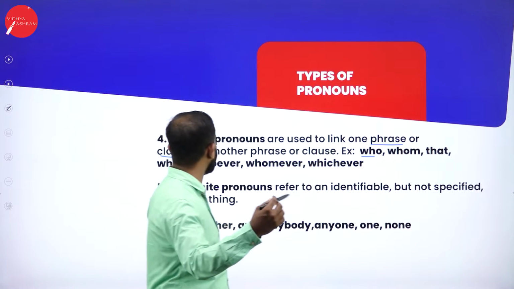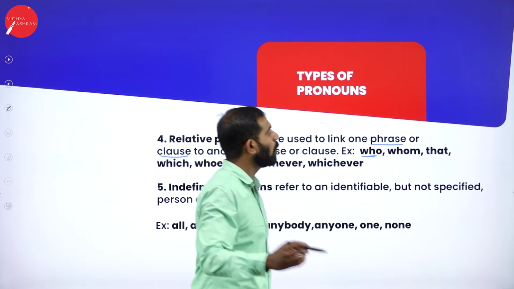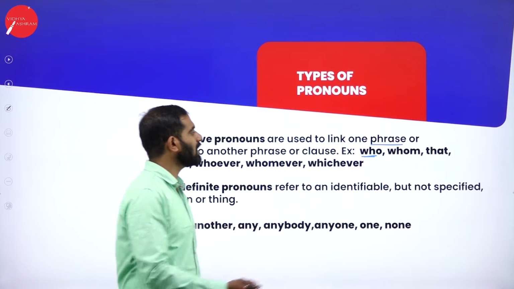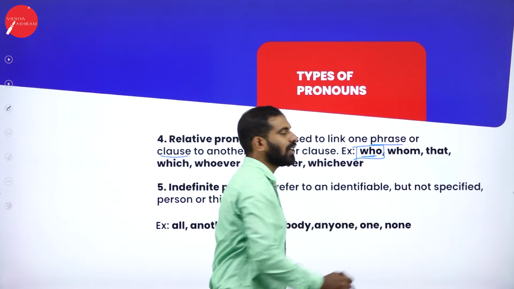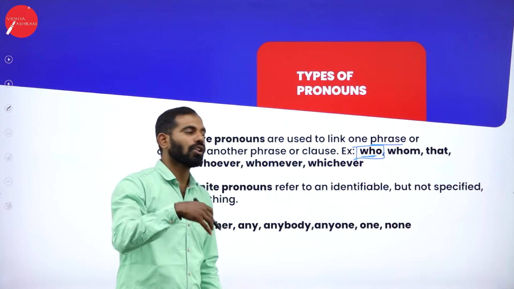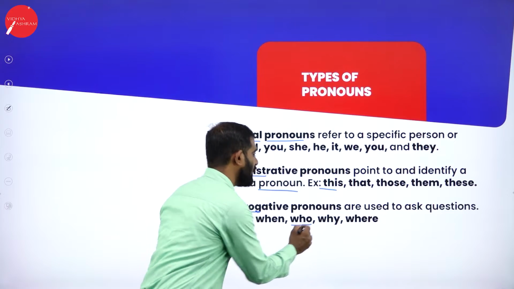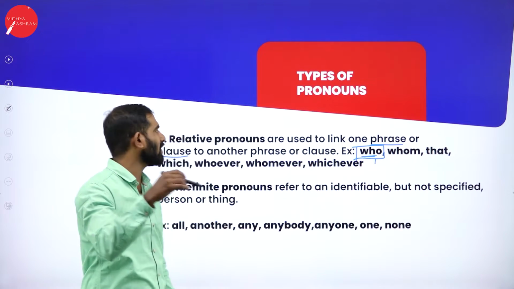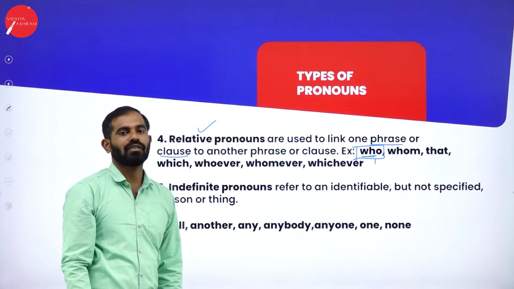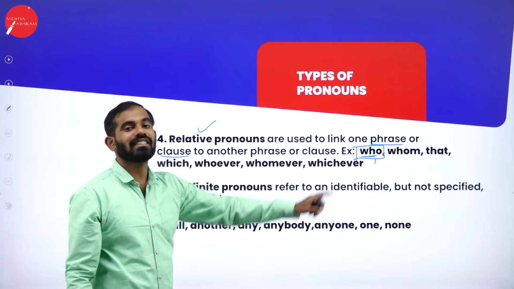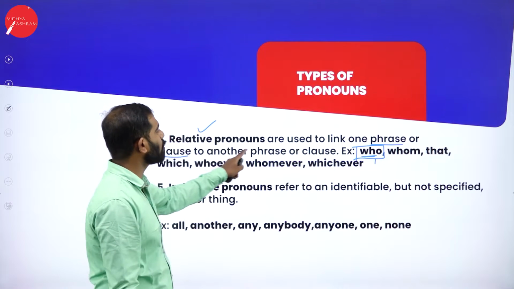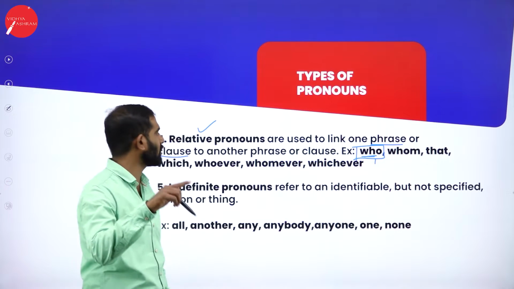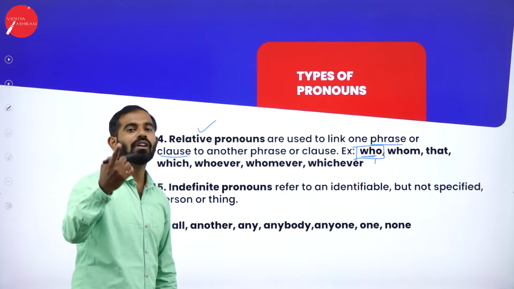For example, what are they? Relative pronouns: who, whom, that, which, whoever, whomever, whichever. Let me just take an example of who. You might be wondering, sir, you have already used who with interrogative, and how can this same word be used as relative pronoun? You should know the description of relative pronouns. Relative pronouns are words used to link one phrase or clause to another phrase or clause.